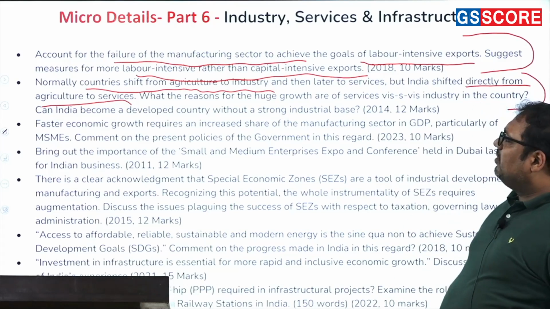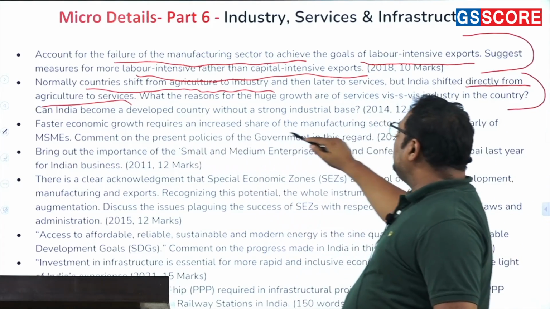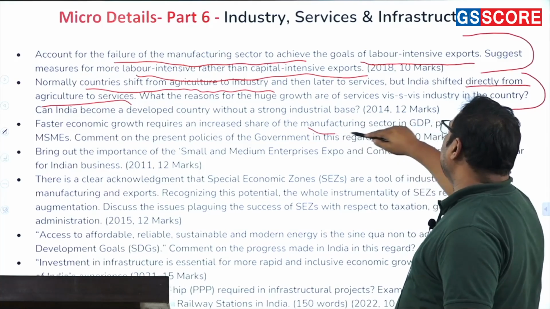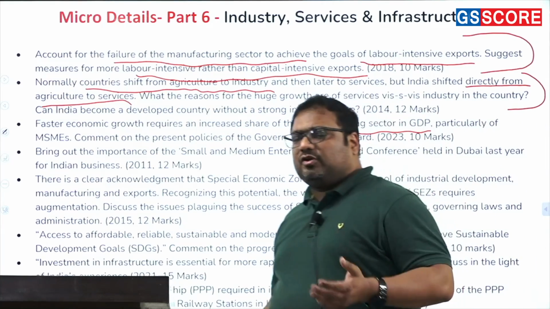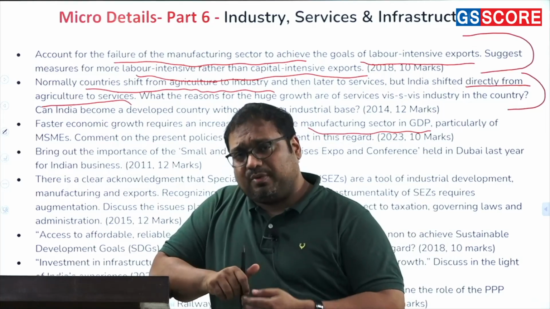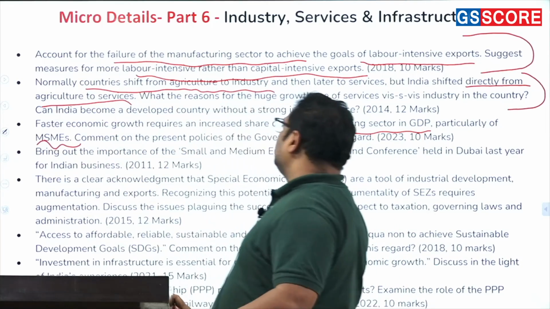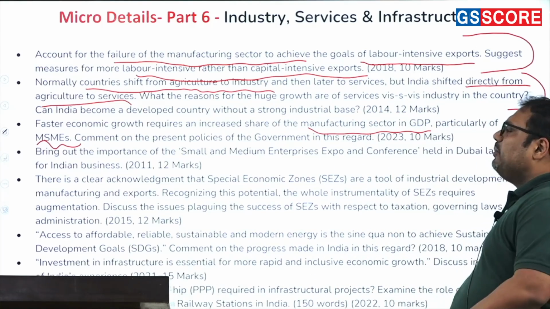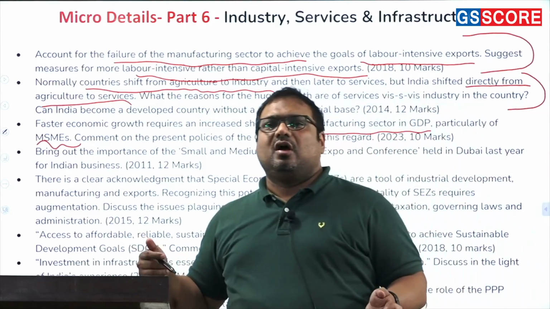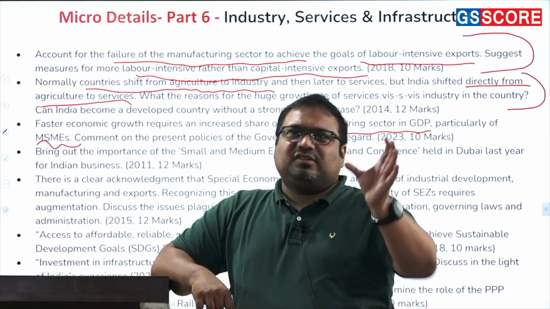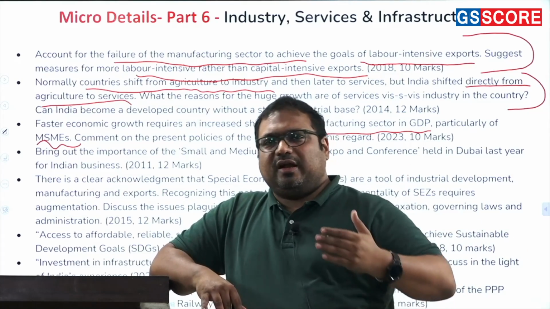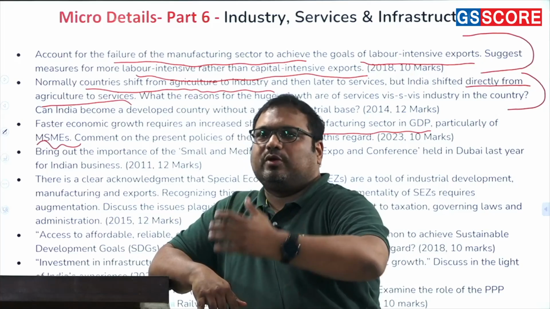Okay, then faster economic growth requires an increased share of the manufacturing sector in GDP. So manufacturing should have a higher share in the GDP, and particularly micro, small and medium enterprises. So if we want to grow fast, our manufacturing should also give a push. Unfortunately, it is services which has been lifting the Indian economy, and agriculture and manufacturing have been slowing it down.